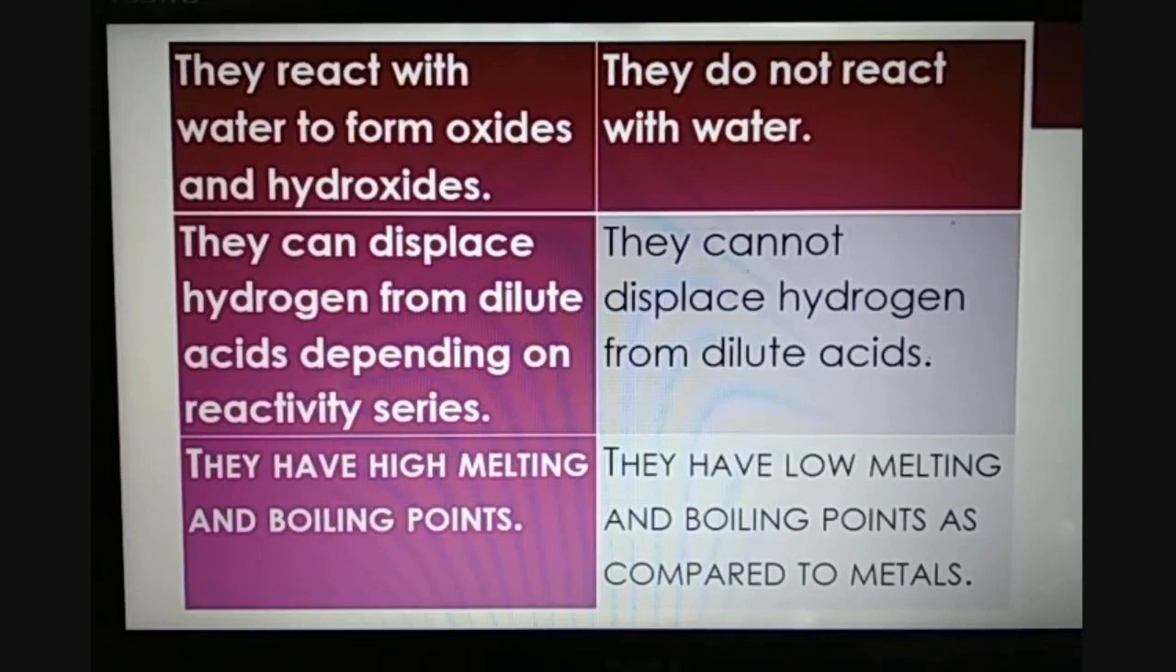Metals react with water to form oxides and hydroxides, but non-metals do not react with water. Metals can displace hydrogen from dilute acids depending upon the reactivity series, but non-metals cannot displace hydrogen from dilute acids. Metals have high melting and boiling points, whereas non-metals have low melting and boiling points as compared to the metals.